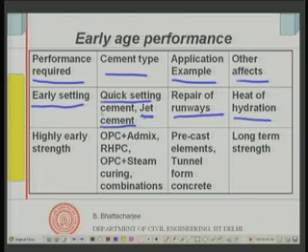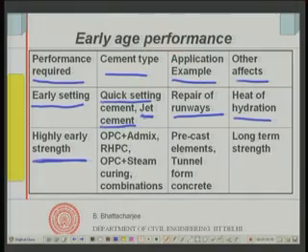Some places you might need high early strength. For example, in precast elements, where you have prestressed or precast elements, usually in prestressed concrete bridge construction, let us say you have bridge girders which are prestressed. In pre-tensioning, they are cast in a casting bed, with the pre-tensioning wire tensioned in the beginning itself, and then the beam is cast.